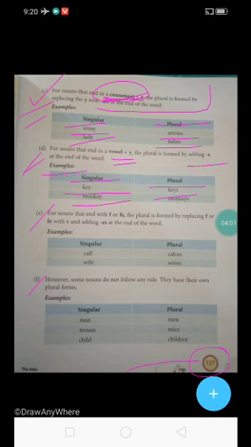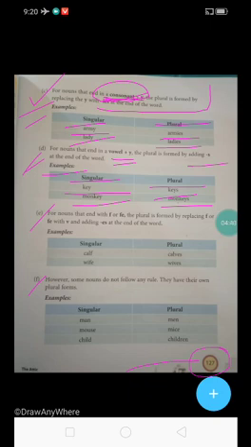EY is there. E means vowel plus y is there. So what you have to write? Monkeys. You only have to add the s, then it will become a plural. So these are the things students you have to remember. Consonant plus y, what you have to do? You have to remove the y, write IES, then it will become a plural. Now D is saying that vowel plus y, then you have to add only s, then it will become a plural.